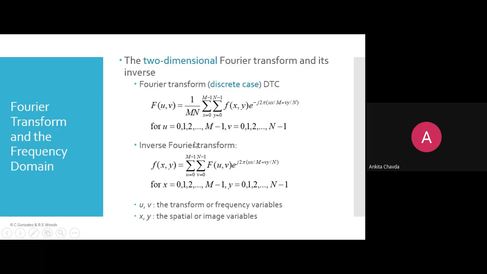Inverse is again very similar to this. Just instead of f of xy, you have capital F of uv, and instead of minus j, you have plus j. That is the only difference. Here u and v are the transform or frequency variables, and x and y are the spatial or image variables.